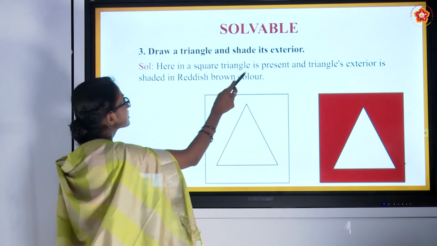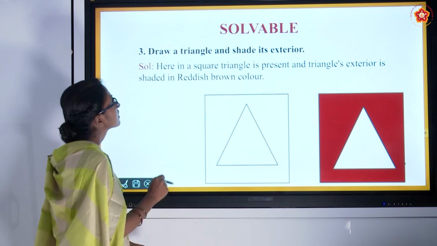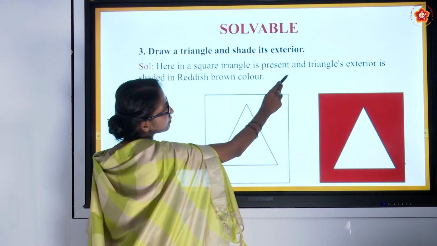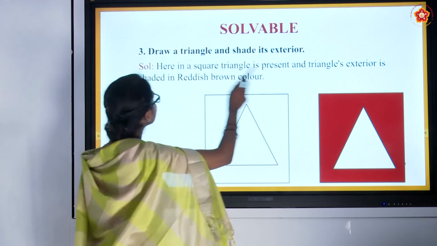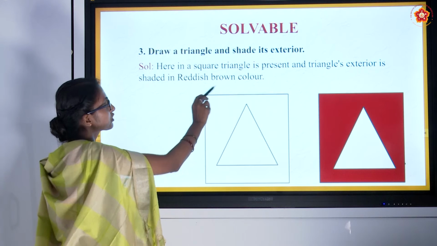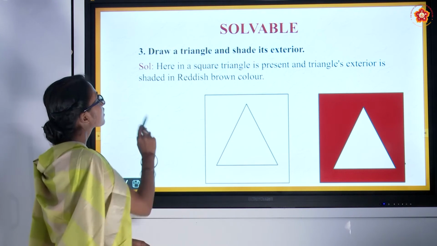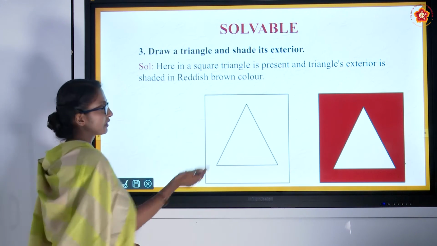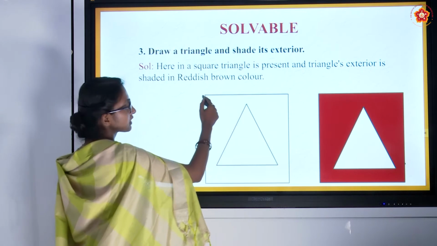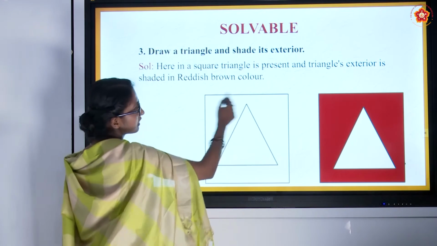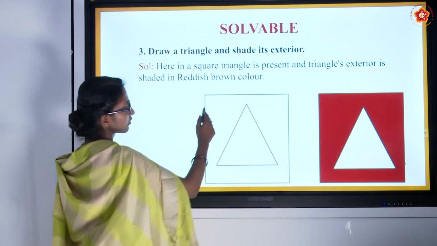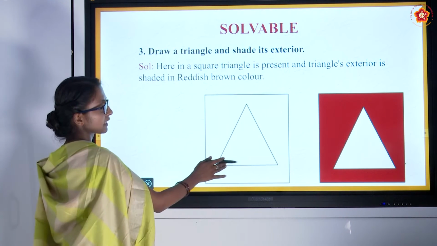Draw a triangle and shade its exterior. Here in a square, a triangle is present and the triangle's exterior is shaded in reddish brown color. Just for a border region, I have taken a square. Inside the square we have placed a triangle.